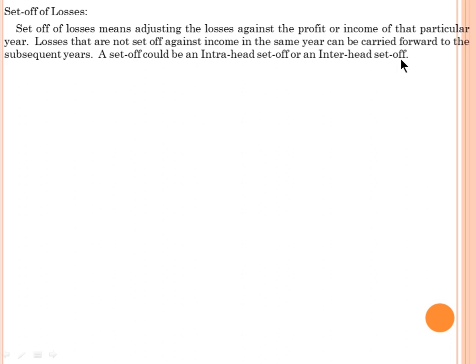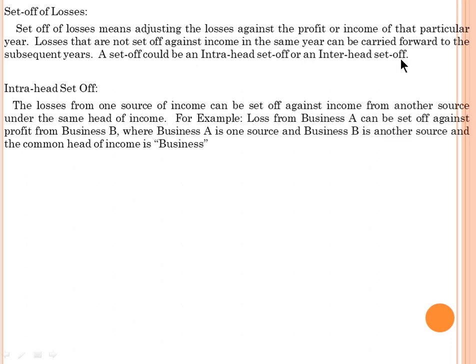So here we are going to have three processes to set off losses. Process 1, intra-head set off; process 2, inter-head set off; and process 3, carry forward and set off losses in subsequent years. Now we are going to discuss one by one. The first, intra-head set off. The loss from one source of income can be set off against the income from another source under the same head of income. For example, loss from business A can be set off against profit of business B, where business A is one source, business B is another source, and the common head of income is business.